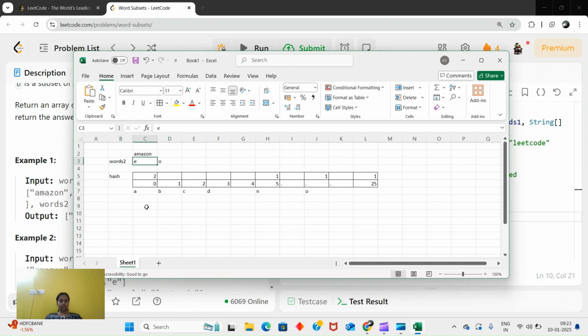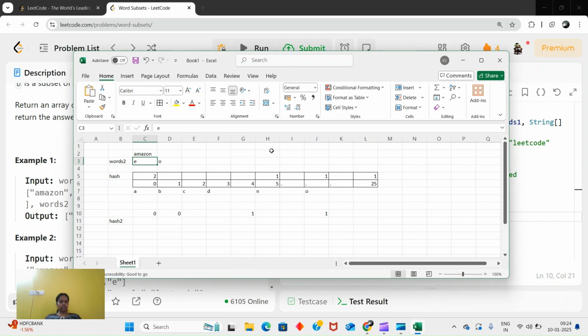Okay, and you will get, let's say, a b c d e here, e and o here, so 1. You will use another hash, let's say hash 2. Then what you can check is both the hashes. What I want is all the characters in a string of words 2 to be present in that, so that it is a subset.